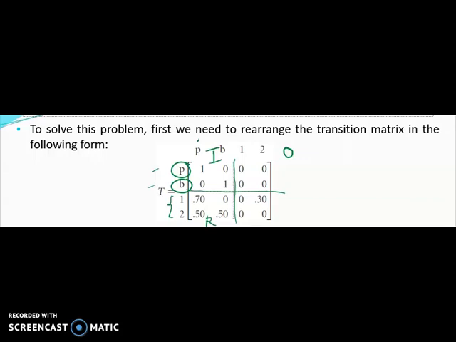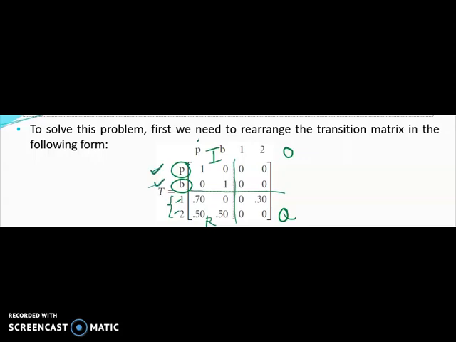Okay, so R here is the matrix containing transition probabilities of the debt being absorbed in the next period. So you have 1 month overdue, 2 months overdue, being absorbed in the next period. And finally, this is the Q matrix. It is a matrix containing transition probabilities for the movement between non-absorbing states. Because before this, these two, paid and bad debt, are the absorbing states.